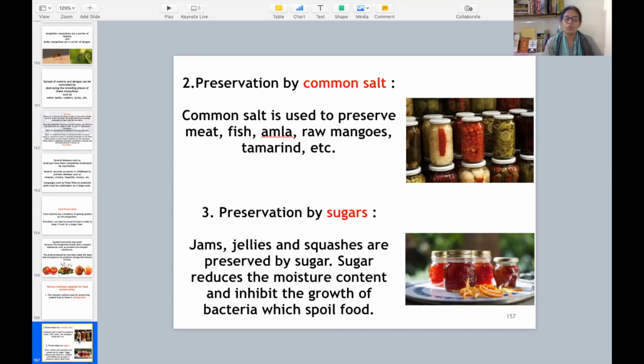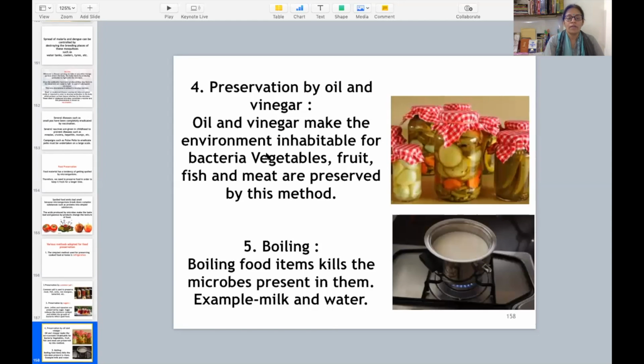So preservation by sugar, again, sugar acts as a preservative. Jams, jellies, and squashes, these are preserved by sugar. We add a lot of sugar in that. Why? Because sugar reduces the moisture content. अगर पानी नहीं होगा, moisture नहीं होगा, तो microbes grow नहीं करेंगे. So the next is preservation by oil and vinegar. We put oil and vinegar also, like in some pickles and some other vegetables, because oil and vinegar again make the environment inhabitable for bacteria. जब हम vinegar and oil डाल देते हैं, तो bacteria उसमें grow नहीं कर सकता.